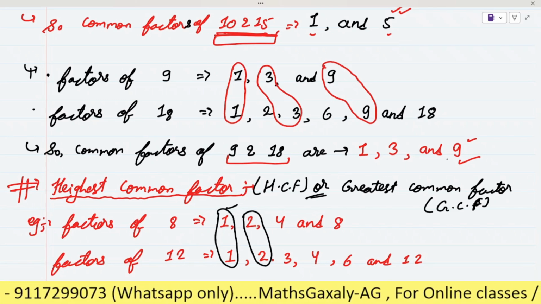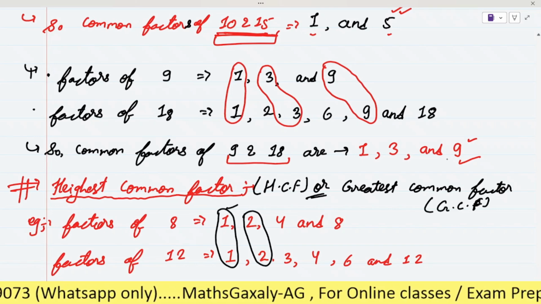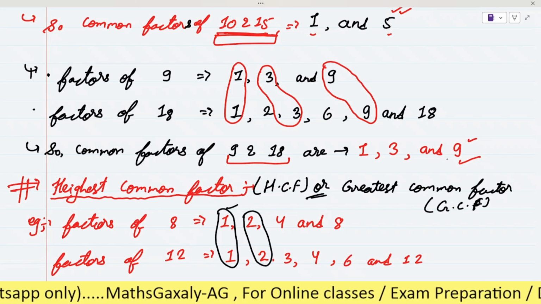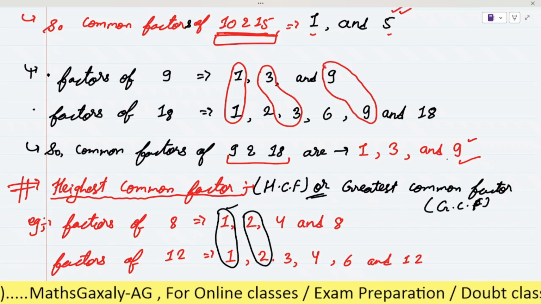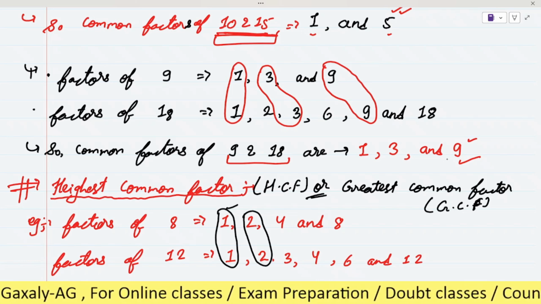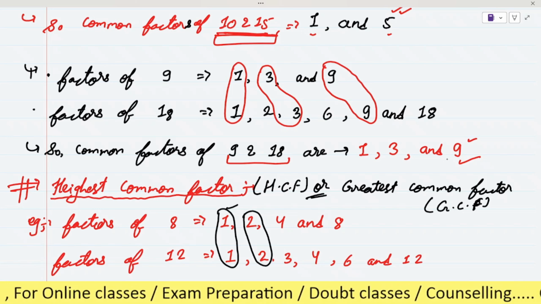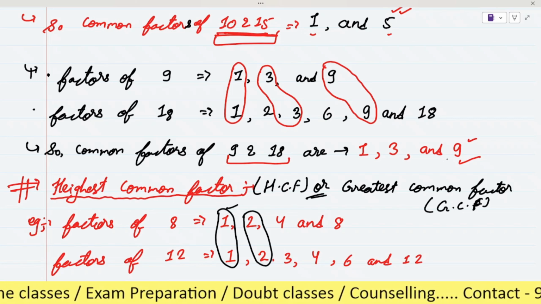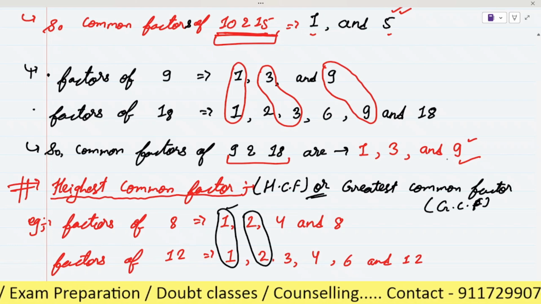So when we find the lowest common factor for any two or more numbers, every time our answer will be the same, that will be 1. So that's why we didn't go with the lowest common factor, we go with the highest common factor.